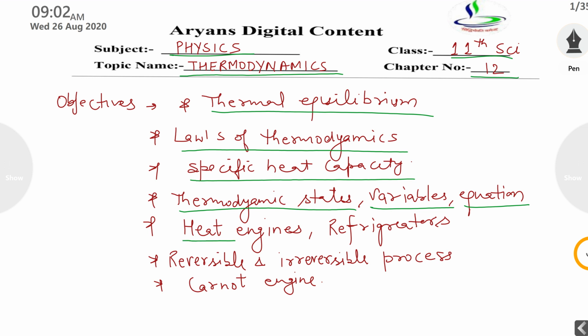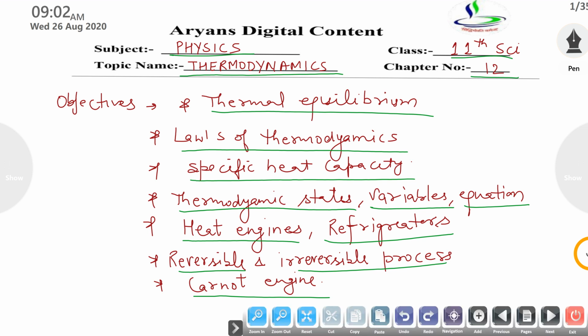Then you have to study the main topic in thermodynamics, that is your heat engine and your refrigerator, how they work. Then you have to study reversible and irreversible processes, on which your Carnot engine depends. So these are the main topics that we are going to cover in this chapter. So let's start our chapter.